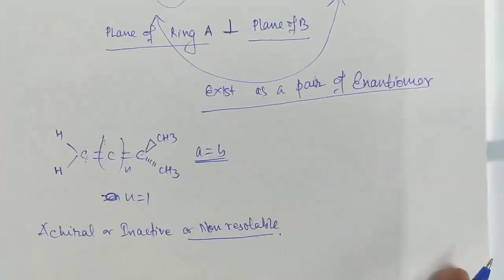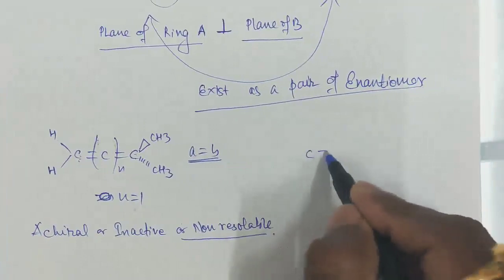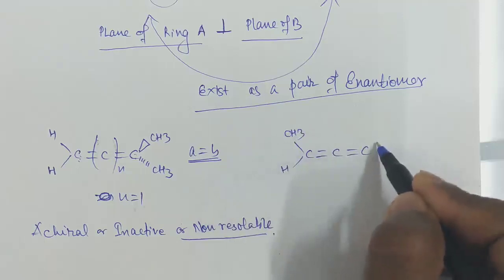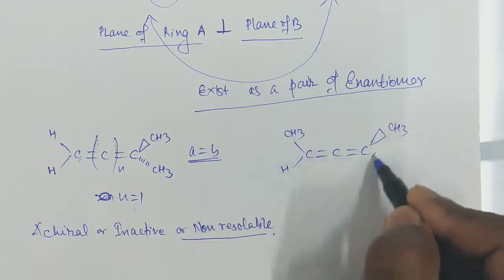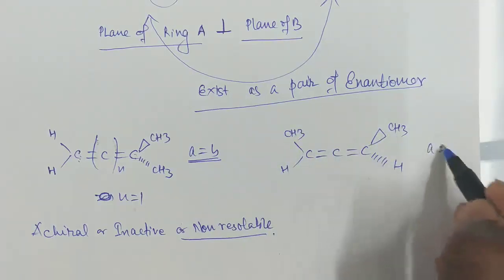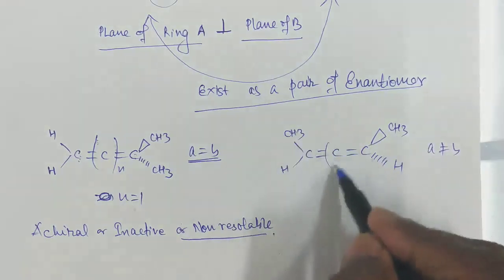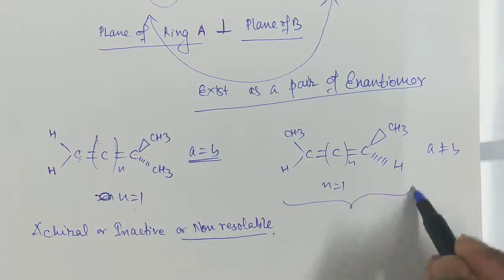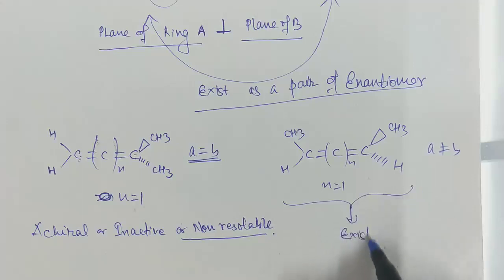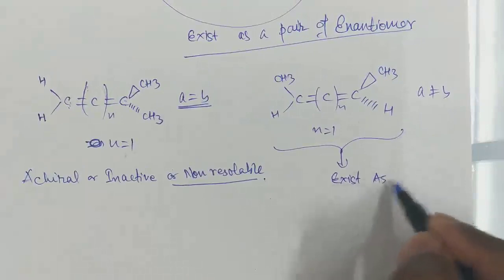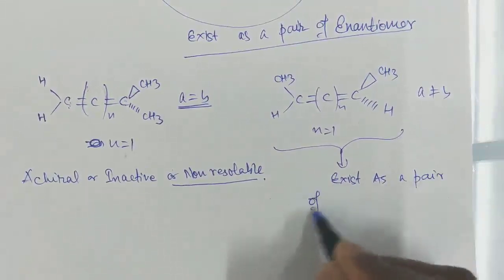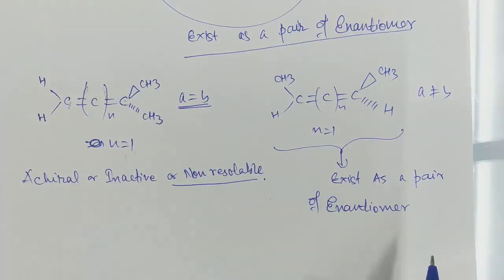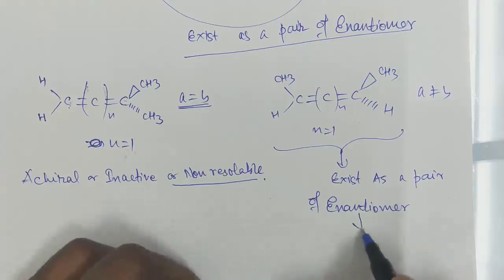Right? Now, if we change the C double bond C substituents to CH3 and H, CH3 and H, now A is not equal to B and n is equal to 1. So definitely this molecule exists as a pair of enantiomers, right? Pair of enantiomers means this is chiral,